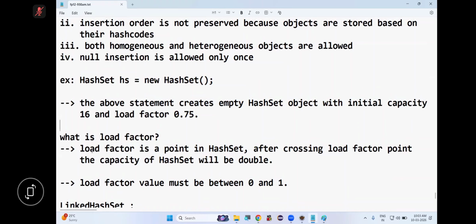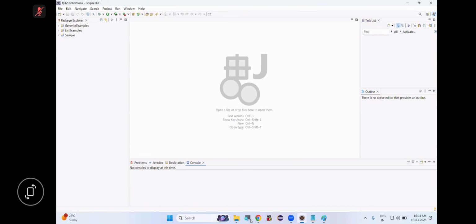Understood, everyone? Understood what is load factor? Load factor is a point in a HashSet. After crossing the load factor point, the capacity of the HashSet will become double. So that is called load factor. Remember that point, shall we? So let's start working with HashSet. So see here, let's create a new project.